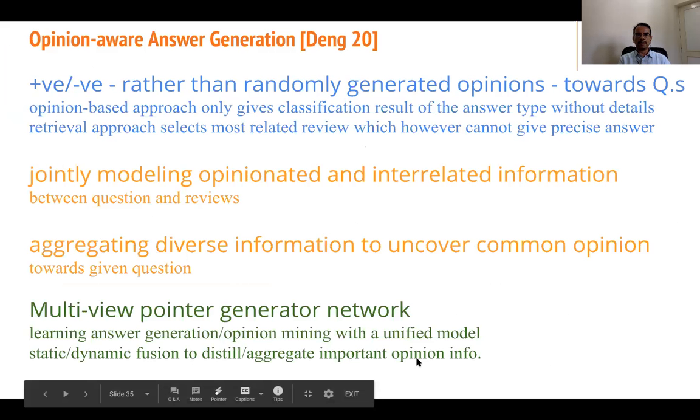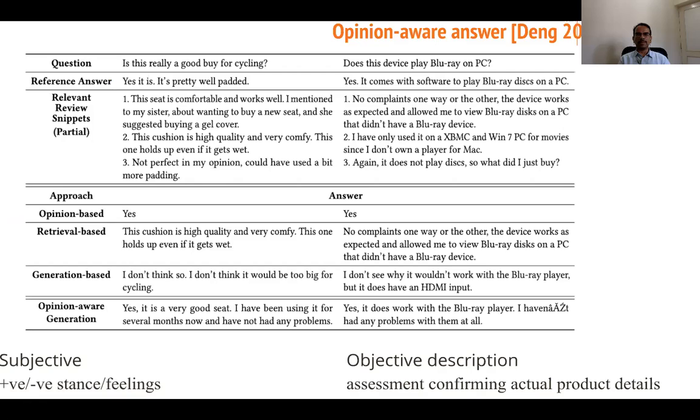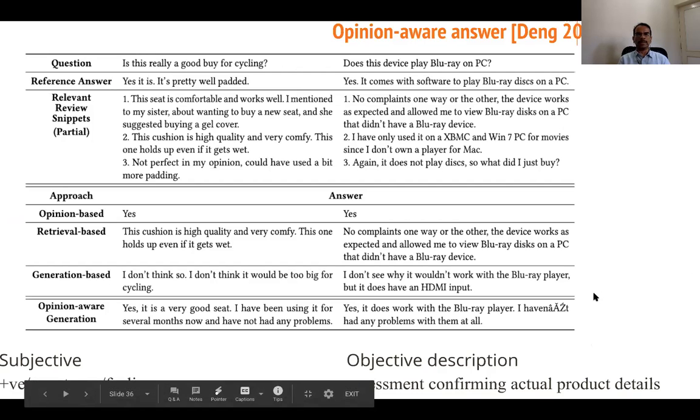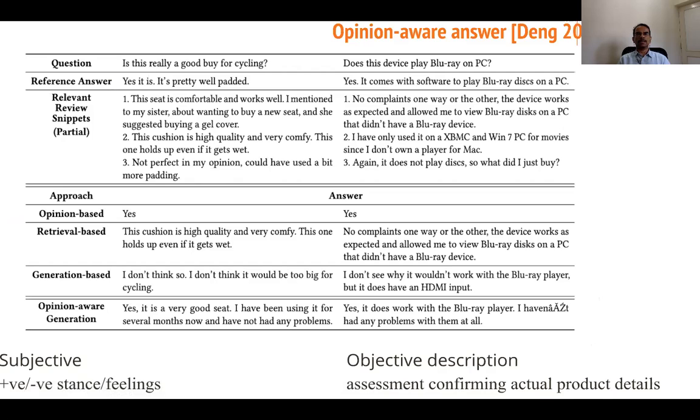So, miscellaneous: opinion-aware answer generation. What is it that we are looking for? Subjective: positive, negative stance or feelings. Objective: description, assessment, confirming actual product details. The question is: is this really a good buy for cycling? Reference answer: yes, it is, it's pretty well padded. What are the relevant snippets? Comfortable seat, works well, mentioned to sister wanting to buy a new one, suggested buying a gel cover. Cushion is high quality, very comfy, holds up even if it gets wet. Not perfect, could have used a bit more padding. In the same way, another question: does the device play Blu-ray on PC?